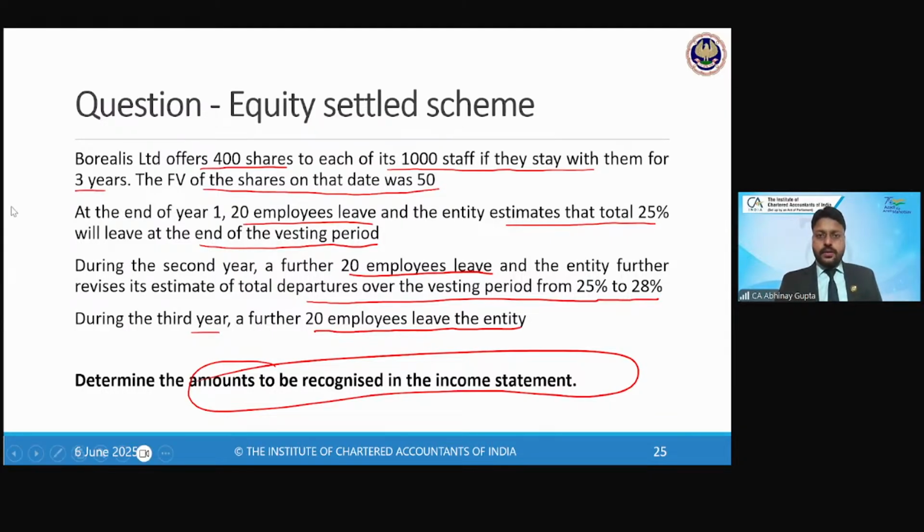You can just simply punch your answer in the chat box. Year one amount, year two amount, year three amount.